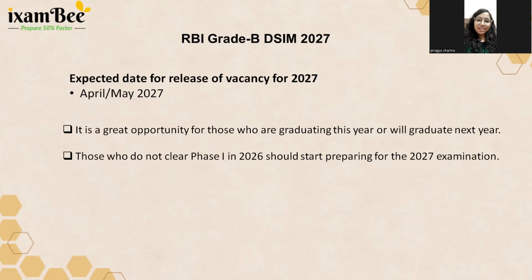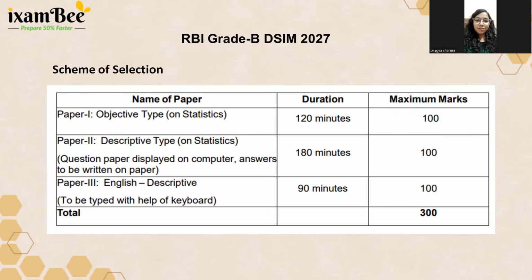Those students who have recently become eligible for this examination, like they have recently done their masters or just received their bachelor's degree, and are just free from examinations and looking for more opportunities, are eligible for this attempt, and it will be their first attempt, so they can connect with us. And those students who qualified in previous years but were not able to make their name in the final list, or were not even able to crack the phase 1 examination itself, can connect with us for preparing in a better way for the 2027 examination. So this is for those students.